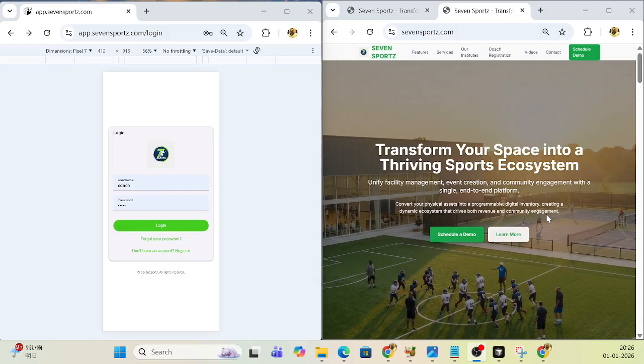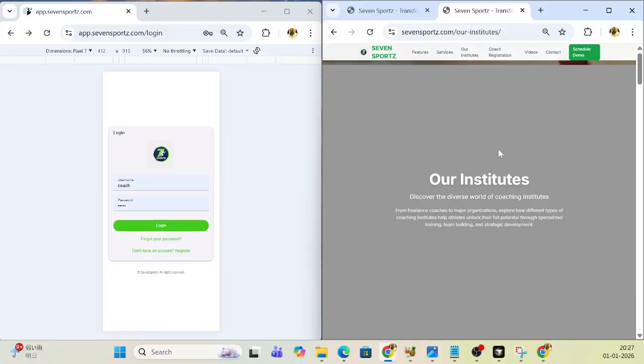So coaches can create their own web pages, and each coach can have about three web pages which they can create depending upon the sports they coach. Typically, freelancer coaches will create 1 to 2 pages, and so this is how it works. The pages of the coaches will appear in our institute's screen.